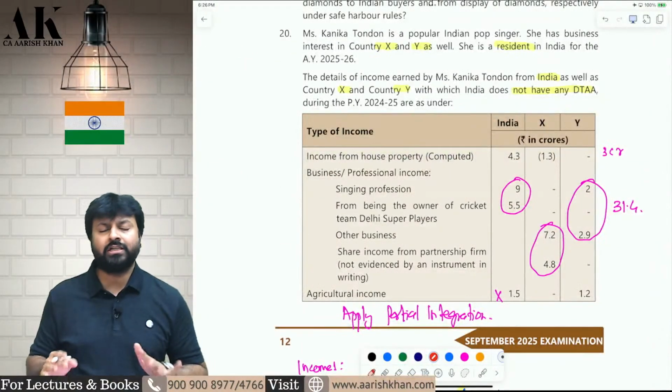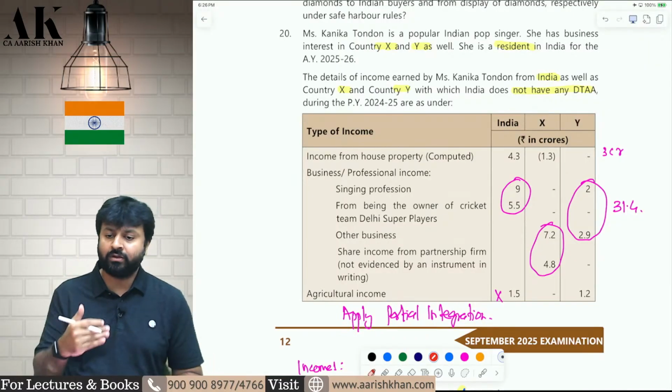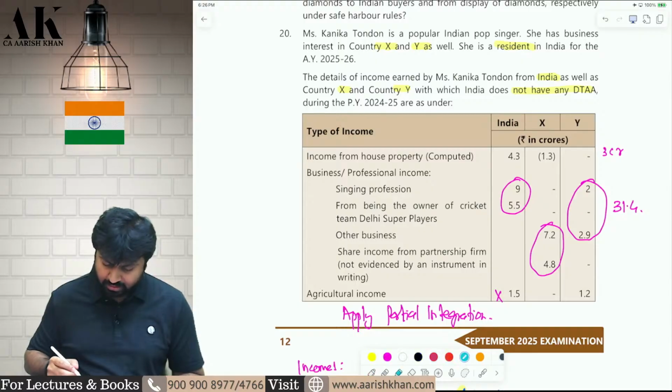And now one last question. This is a beautiful question. Question number 20. Mark down this question. The last two questions, 19th and 20th, are very good. This is a beautiful question on DTAA.